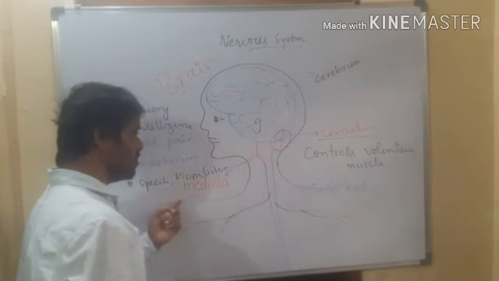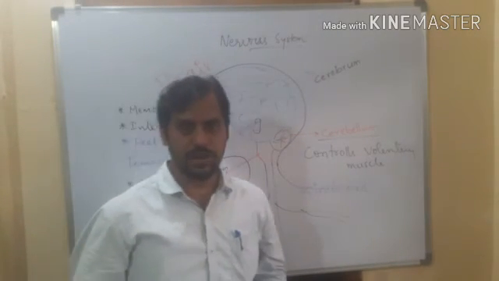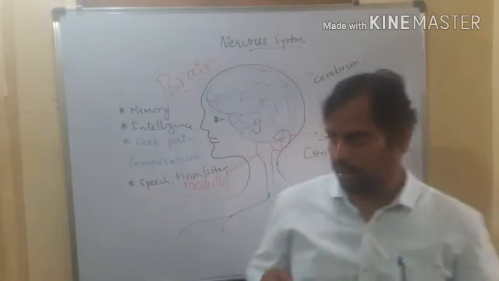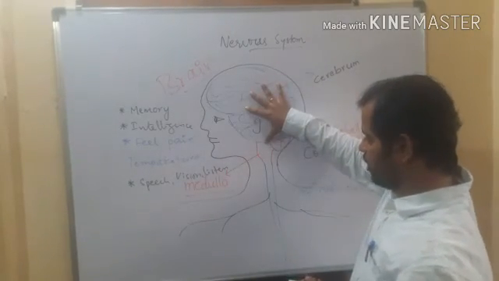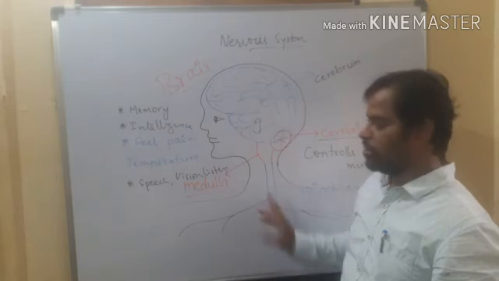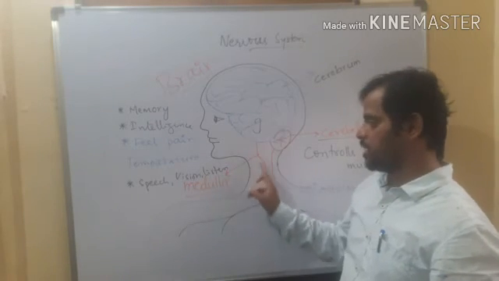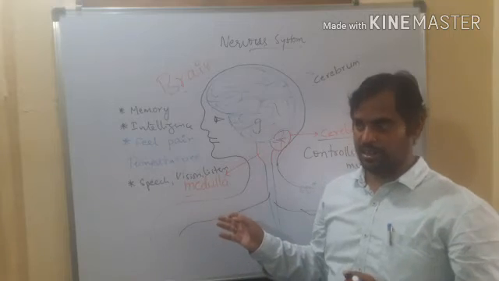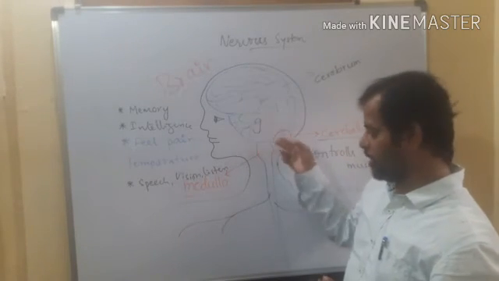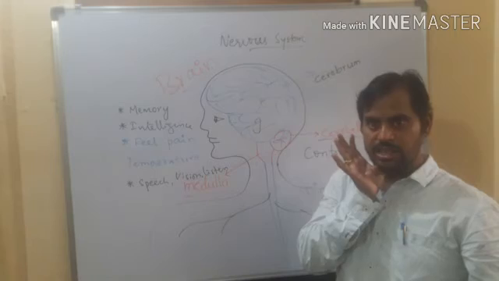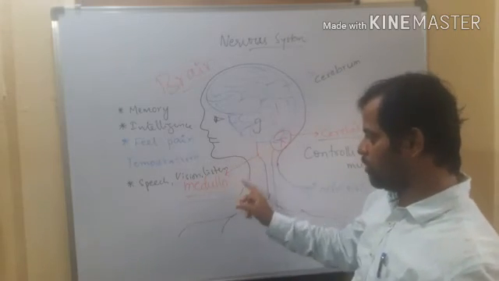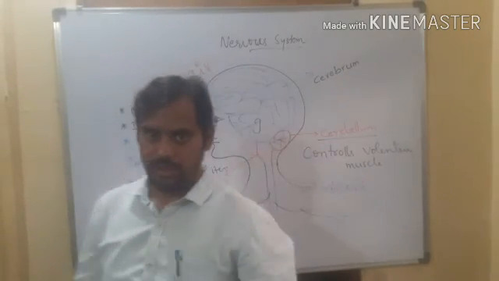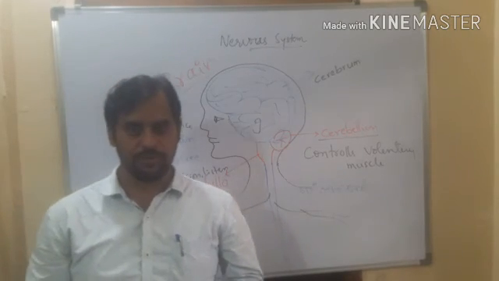Next come to medulla. Medulla is the part which connects brain and spinal cord. Brain and spinal cord are connected by the medulla. Actually it is called medulla oblongata. So medulla connects brain and spinal cord. Here, what is the function of medulla?